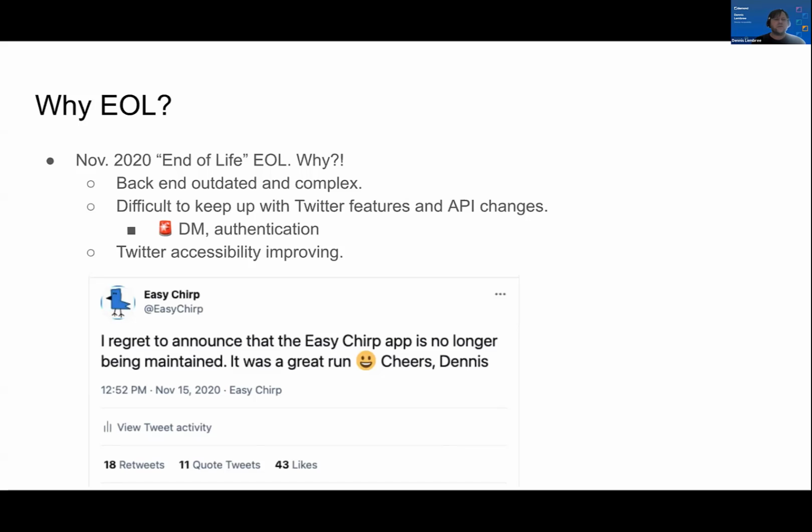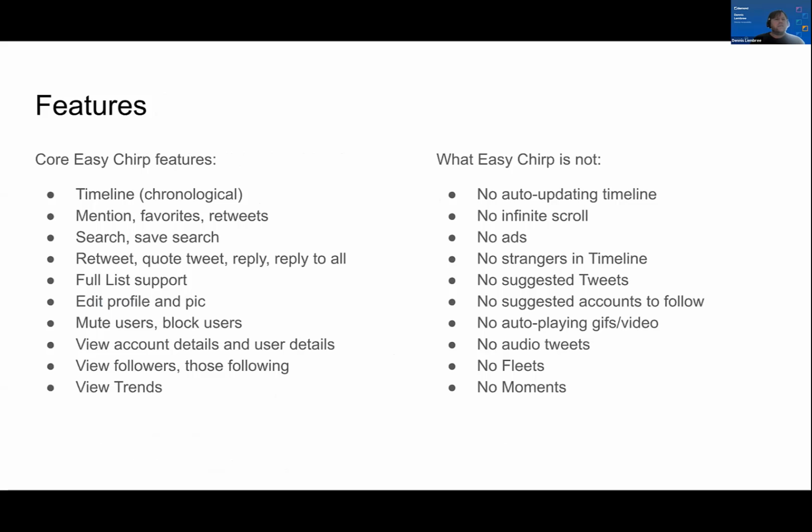On the screen, I'm showing the tweet from last November 15th from EasyChirp, where I announced it's no longer being maintained. But some of the core features of EasyChirp are the core Twitter features: your main timeline, the chronological timeline. You can see your mentions, favorites, retweets, search, editing your profile, muting users, lists, it has full list support, viewing account details, etc.